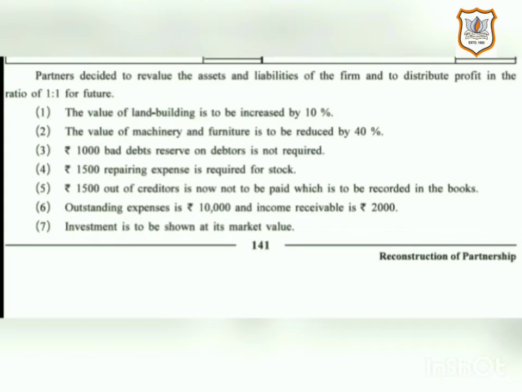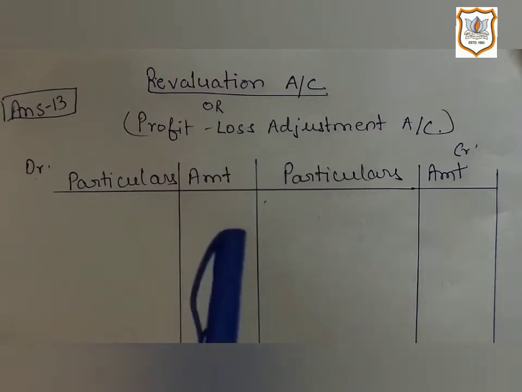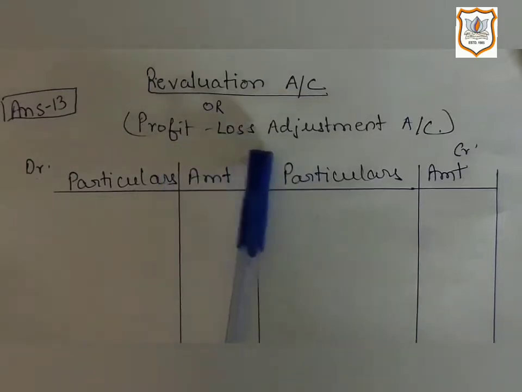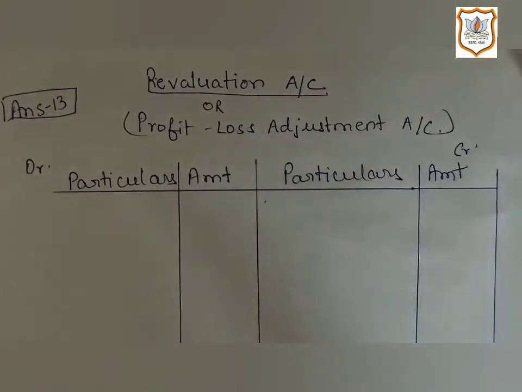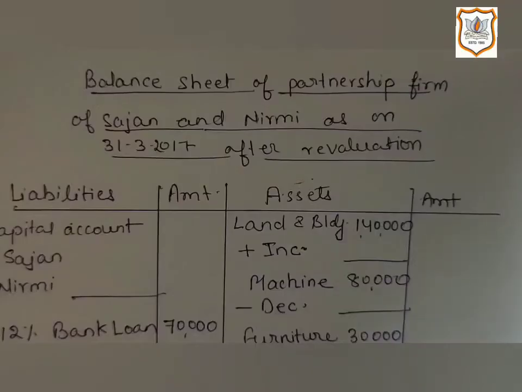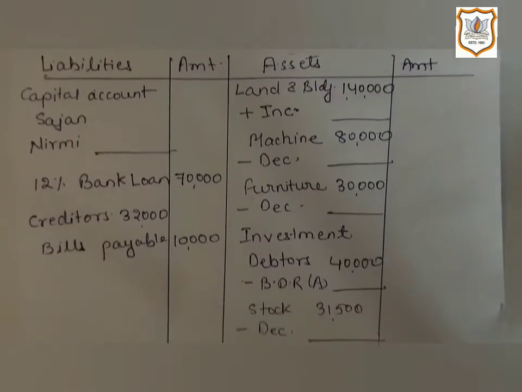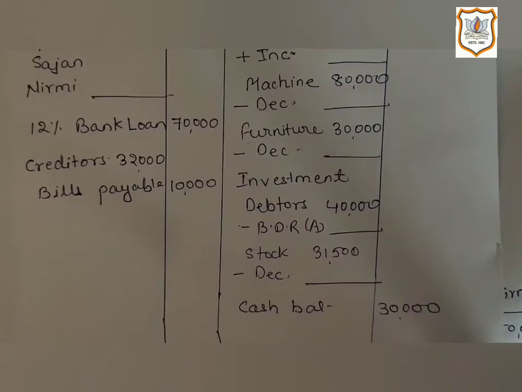So let's start the sum. Here is the solution of question number 13. Here we have to prepare the revaluation account. Another name of the revaluation account is profit and loss adjustment account. Then we have to prepare the partners' capital account. Then we have to prepare the new balance sheet. The new balance sheet means the balance sheet after revaluation in the books of Sajan and Nirmi. Here I have already recorded the book value of assets and liabilities, and some of the liabilities, from the old balance sheet.